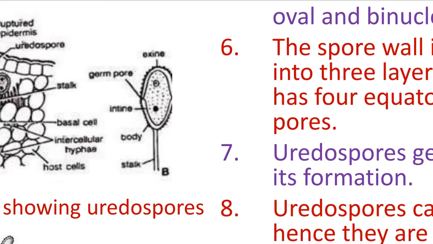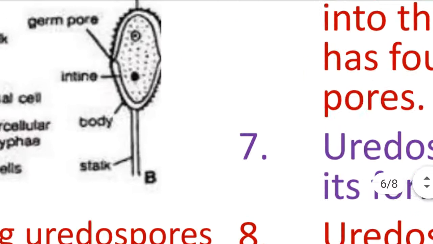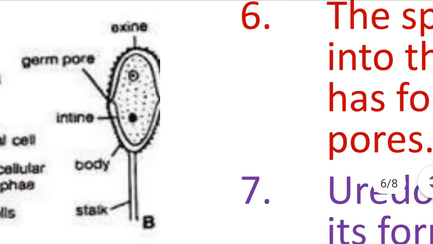At the tip of the stalk there is an oval spore, and that is the urediospore. The urediospore has an outer exine and an inner intine wall. Toward the two equatorial poles the germ pores are present, and this is the body of the urediospore. So this is the single urediospore.